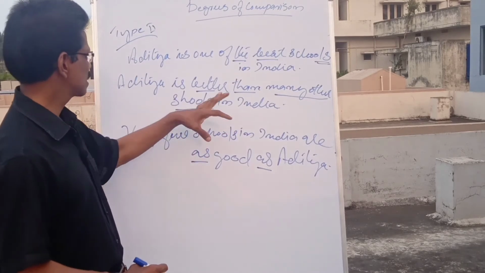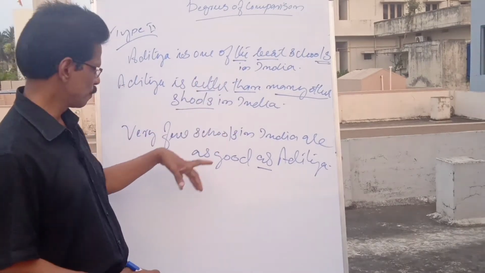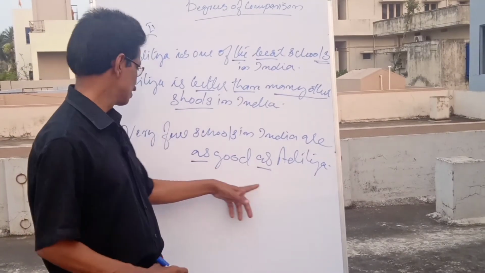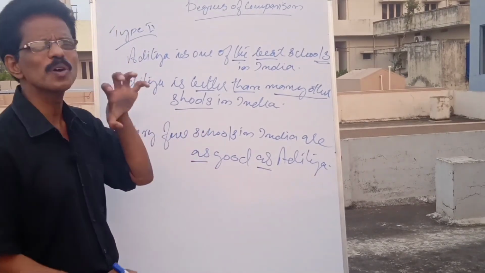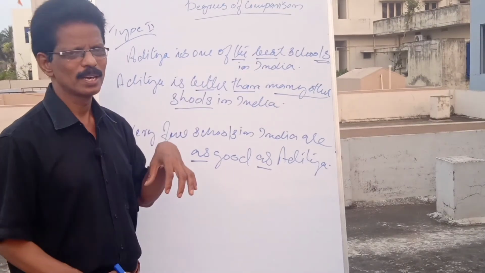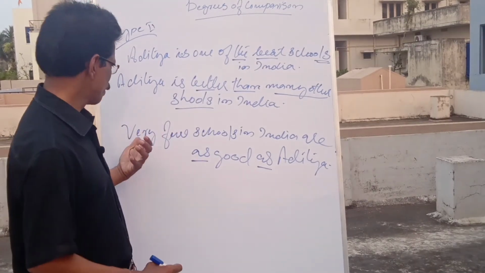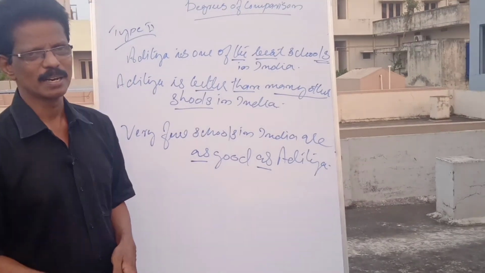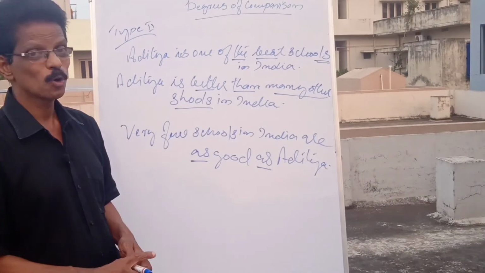Or many other schools better than. Okay? Then as good as Aditya. Very few schools, only very few are there as good as. See, not any other, but very few schools in India are as good as Aditya. That is type 2. I hope it is clear to you.